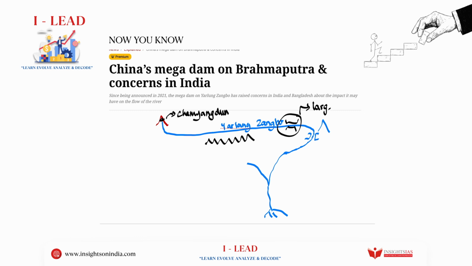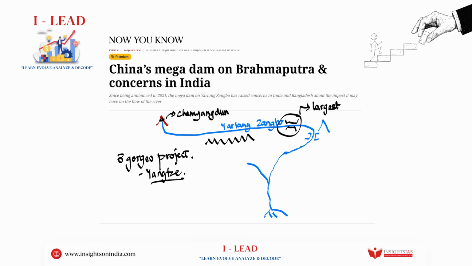Before this, China had another project, which itself was deemed one of the largest in the world. It was called the Three Gorges Project. This Three Gorges Project was on the river called Yangtze, in another part of China. That itself was one of the largest projects on the whole earth.